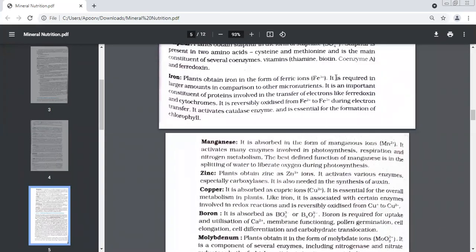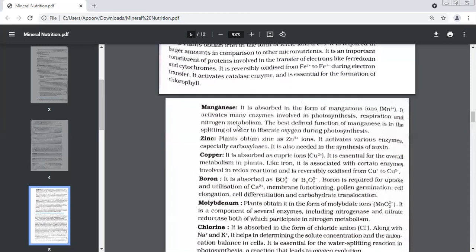Then we move on to iron. Plants obtain iron in the form of ferric ions. This is again very important because it helps in the formation of proteins. It is oxidized from Fe2 to Fe3 and then Fe3 to Fe2. It is reversible oxidation. Fe2 can convert to Fe3 and Fe3 can convert back to Fe2. Functions, again, helping in the enzymes. And very important, iron helps in the formation of chlorophyll.